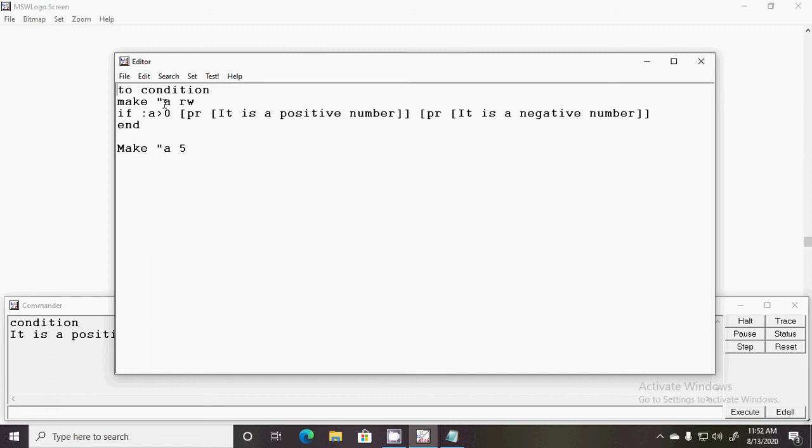Just see the procedure. Make double inverted comma RW means we are declaring the variable over here, and when we access its value, that time we use colon. Colon A: whatever name you have given as a variable name, you just write this name over here.